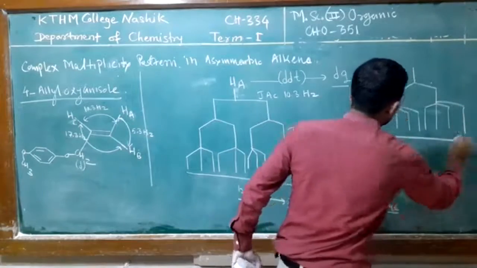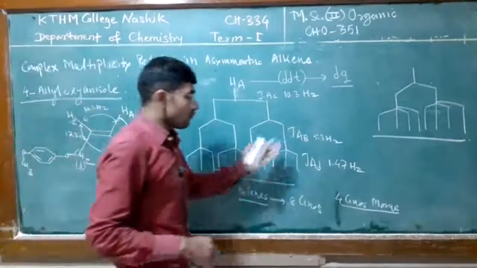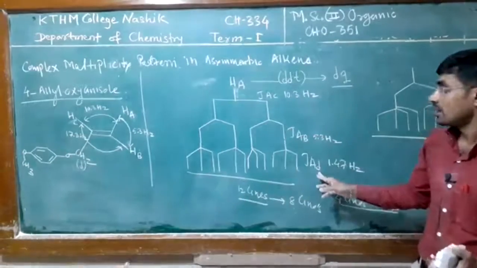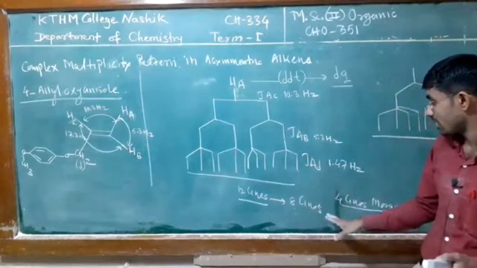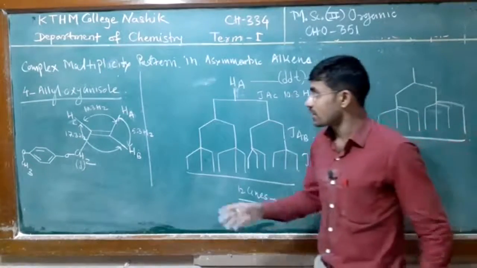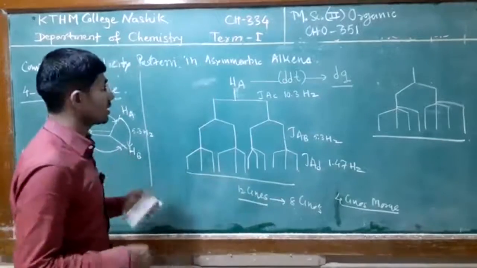We observe this type of doublet of quartet because this coupling is so small that these lines are merged, and overall we observe the doublet of quartet signal. The same thing is possible for the Hb proton also.